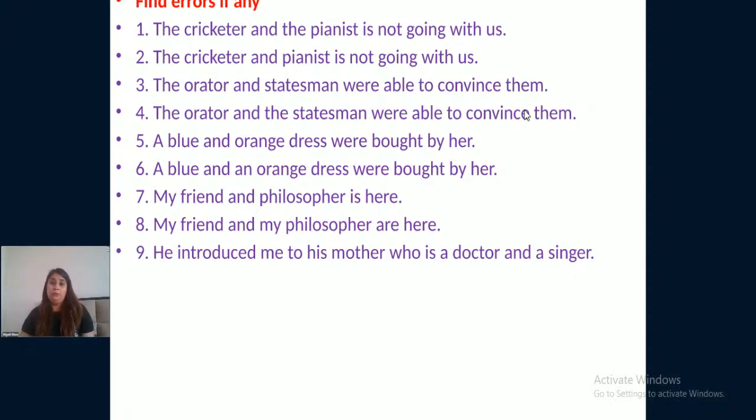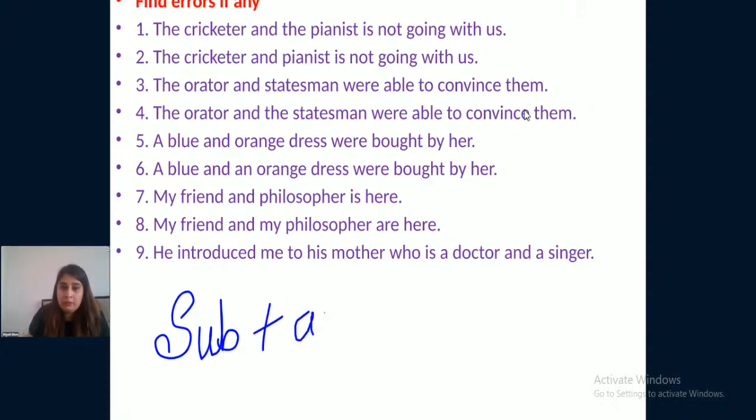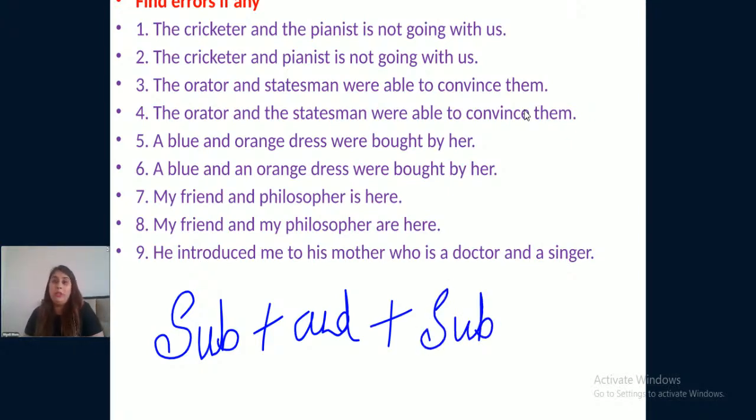Okay. So always remember, if there are two subjects in a sentence, subject 1 and subject 2, and these two subjects are joined with the help of "and".